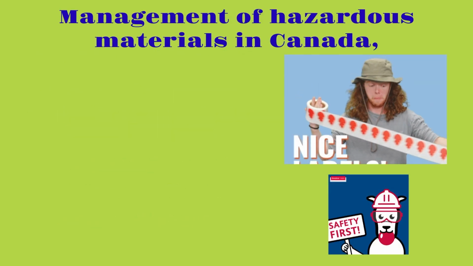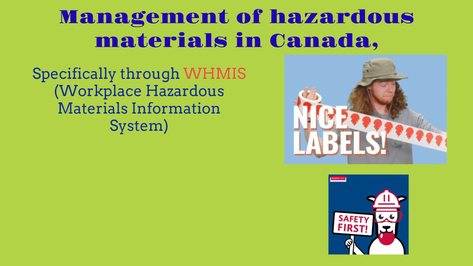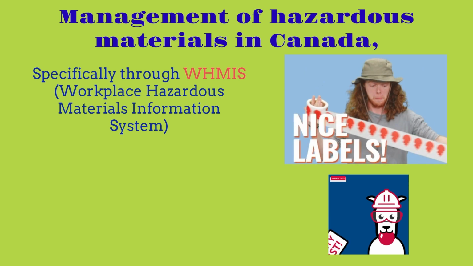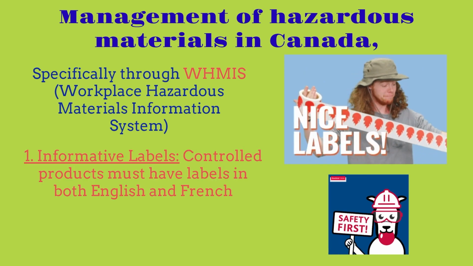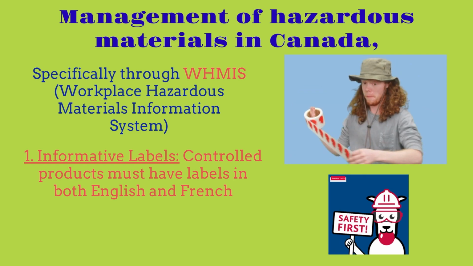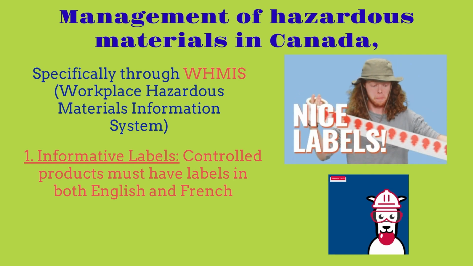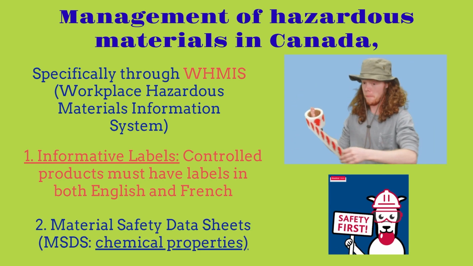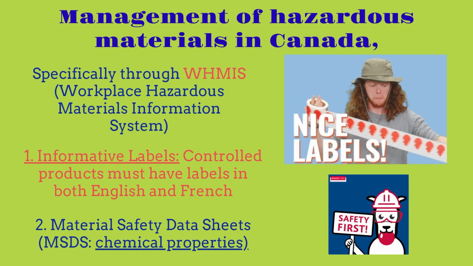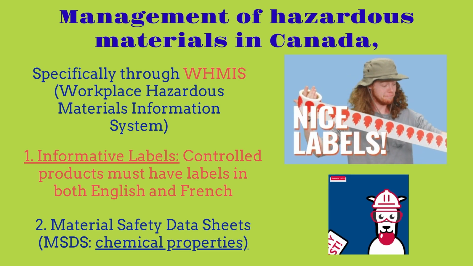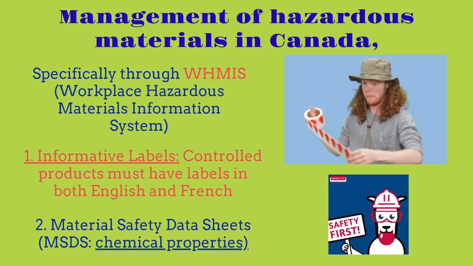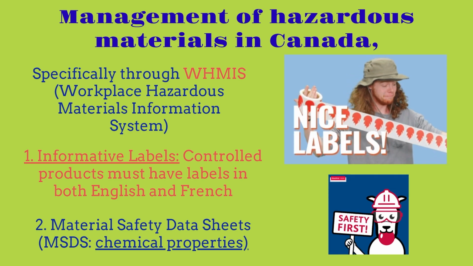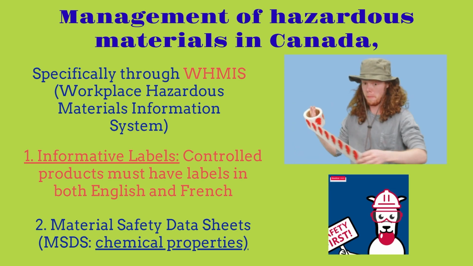Now, the management of hazardous materials in Canada is done specifically through WHMIS, otherwise known as the Workplace Hazardous Materials Information System. Inside WHMIS there are important and informative labels, and these are controlled products that must have labels in both English and French so everyone around Canada can understand. There are also material safety data sheets, otherwise known as MSDS, which cover chemical properties. WHMIS and MSDS are used for management of hazardous materials in Canada, and everything has to have labels. That is the law in Canada.